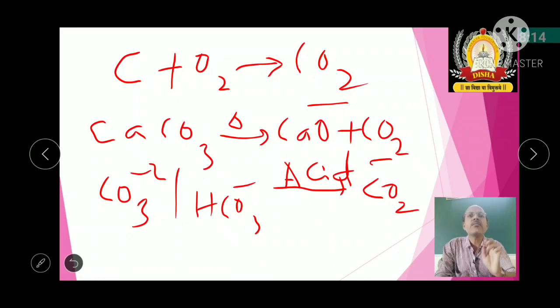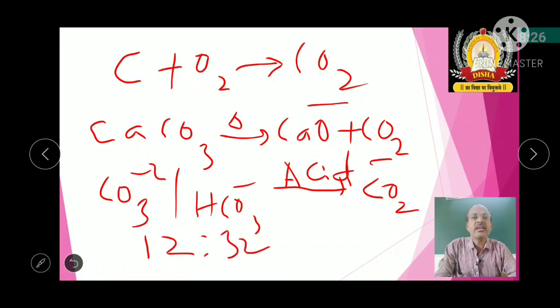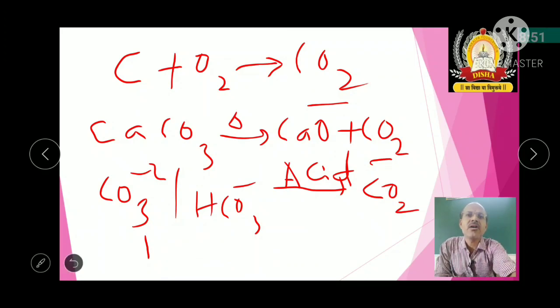But whenever the carbon dioxide is formed, the ratio should be 12:32, or you can say 3:8 by weight. So that is what we call the law of definite proportions or constant proportions. That means whatever may be the source, whenever that compound is formed, that compound always contains the elements in the same proportions or constant proportions. So that is about the second law, called the law of constant proportions.